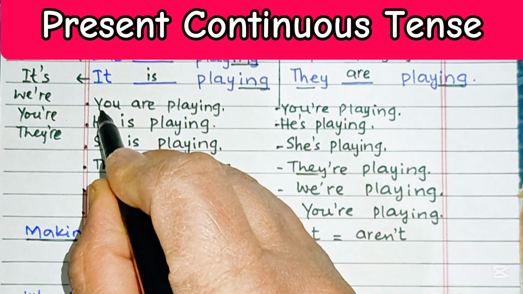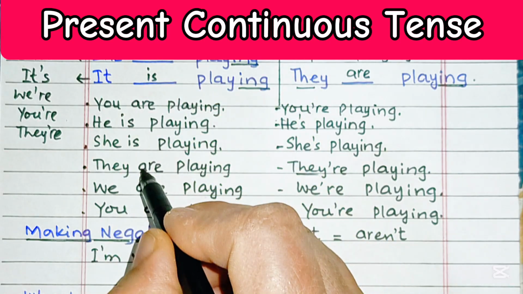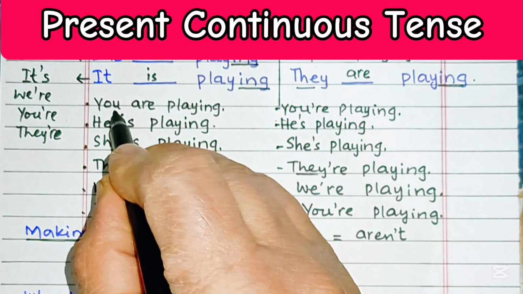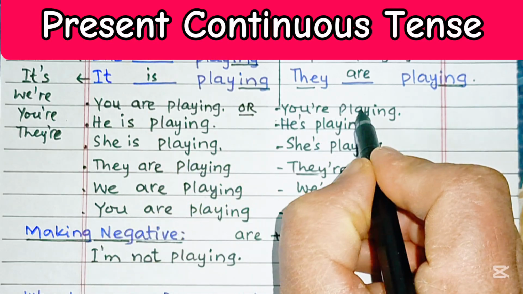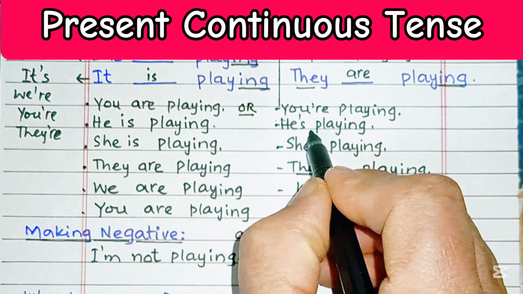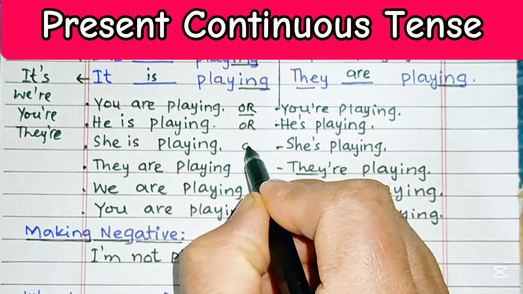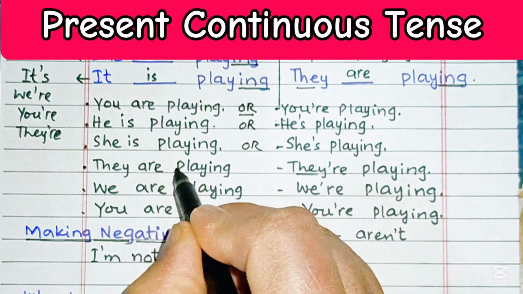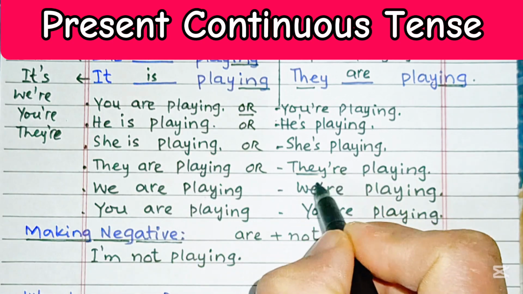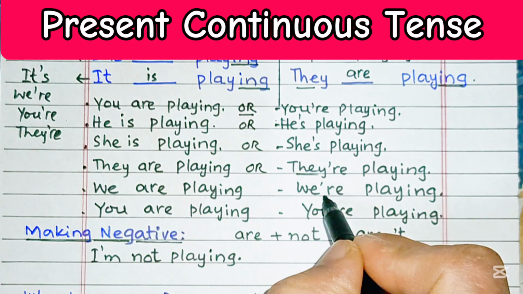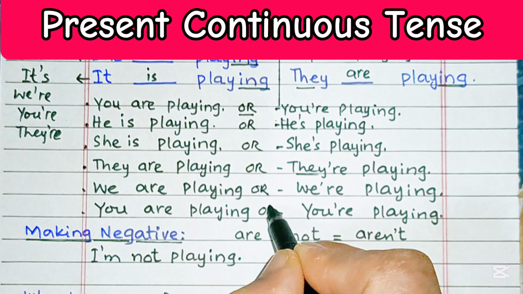So as I mentioned earlier, these present continuous tense sentences can be written like this: you are playing, or you're playing. He is playing, or he's playing. She is playing, or she's playing. They are playing, or they're playing. The contracted version is over here. We are playing, or we're playing. You are playing, or you're playing.